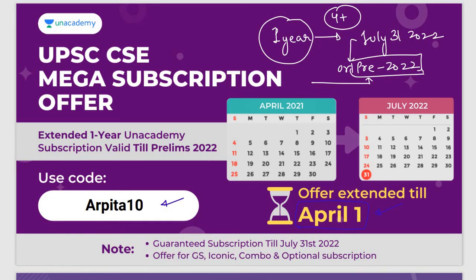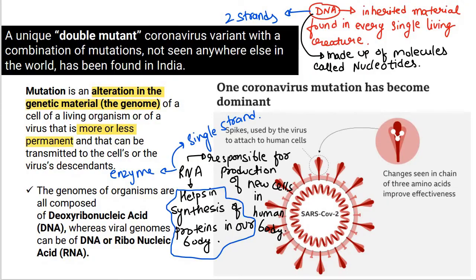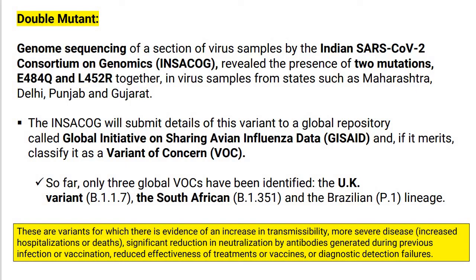Okay, so on this note, let's start the session. Now over here, when we talk about the double mutant, the genome sequencing of a section of virus samples by the Indian SARS-CoV-2 Consortium on Genomics revealed that there was a presence of 2 mutations. Now what is INSACOG? Indian SARS-CoV-2 Consortium on Genomics, what is this?